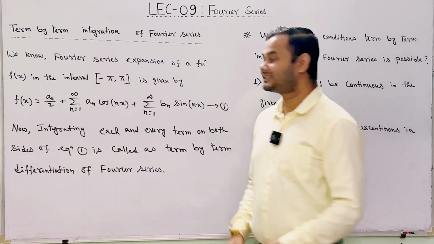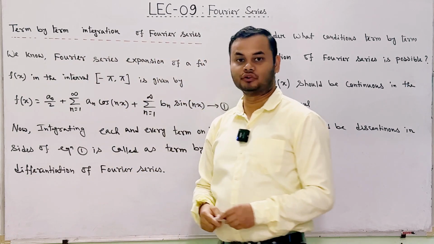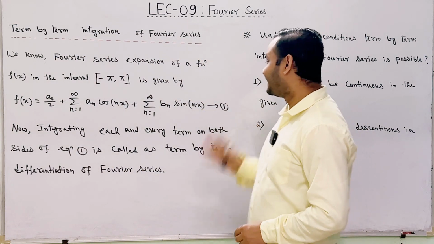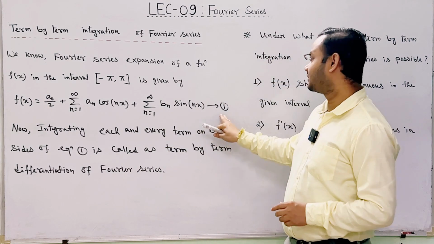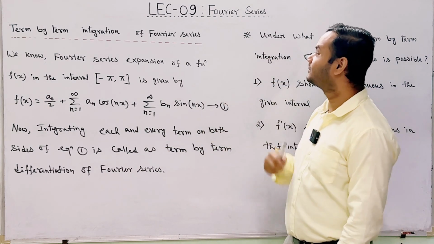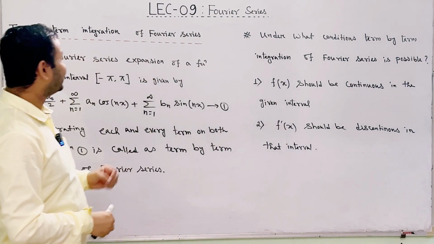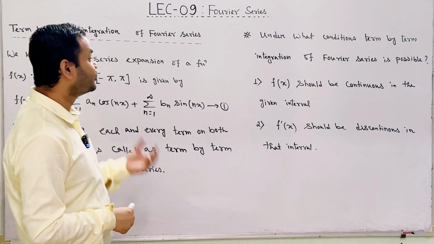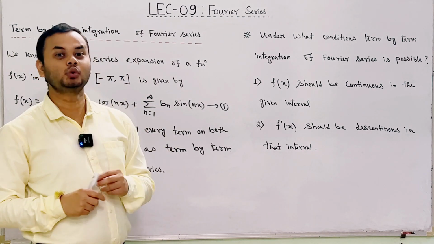Okay? Next, let us learn the term by term integration of Fourier series. Students, integrating each and every term on both sides of equation number 1 is known as the term by term integration of Fourier series. Students, please remember that this term by term integration of Fourier series will be possible if the function f of x satisfies two conditions.